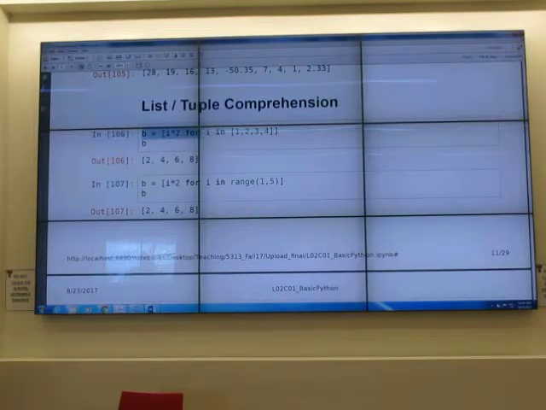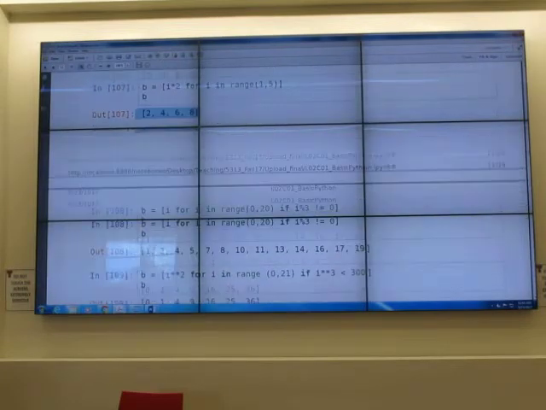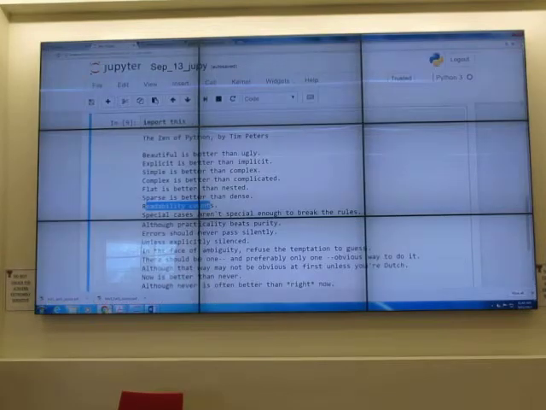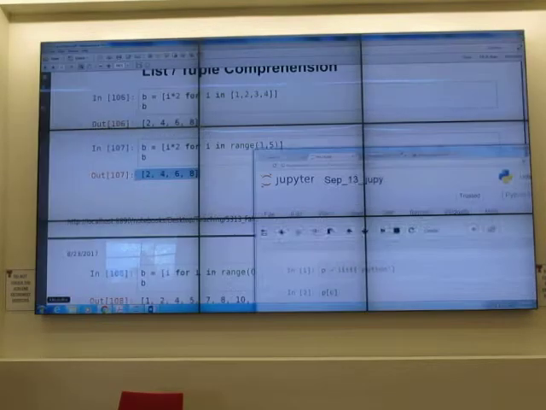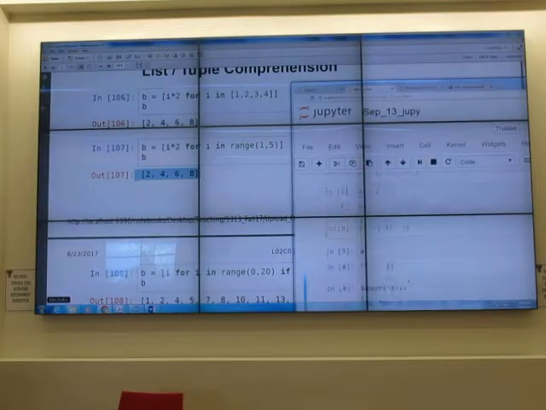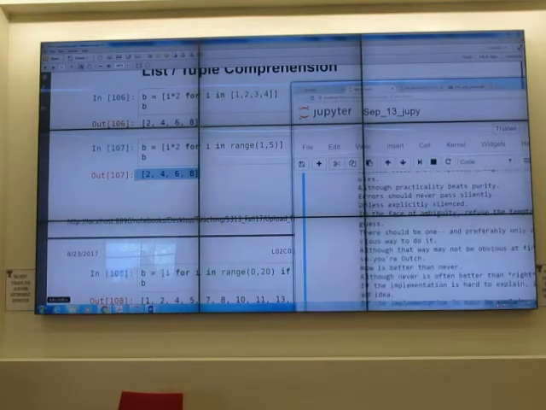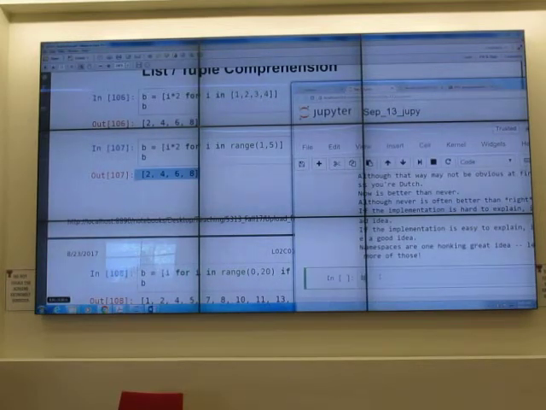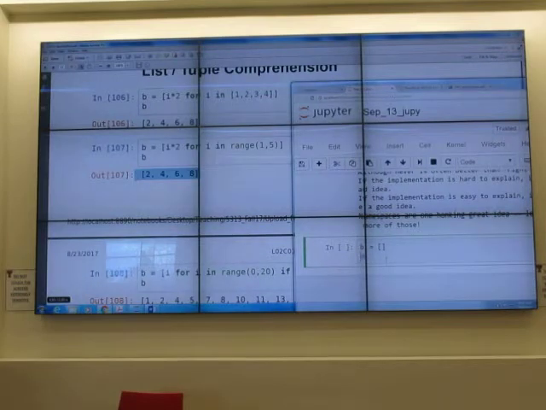So this thing is a shorthand notation for a loop. Let me show you the full for loop. You can type a for loop for that too. B equal to nothing. Okay, and for I in 1, 2, 3, 4.